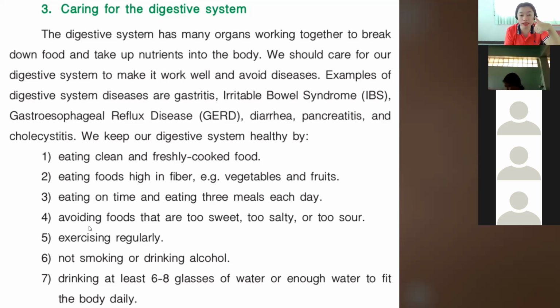Okay, avoid eating too much sweet, too salty, and too sour food. We have to exercise regularly, do not smoke or drink alcohol, and at least drink water every day, okay? And eat a lot of vegetables and fruits, okay?